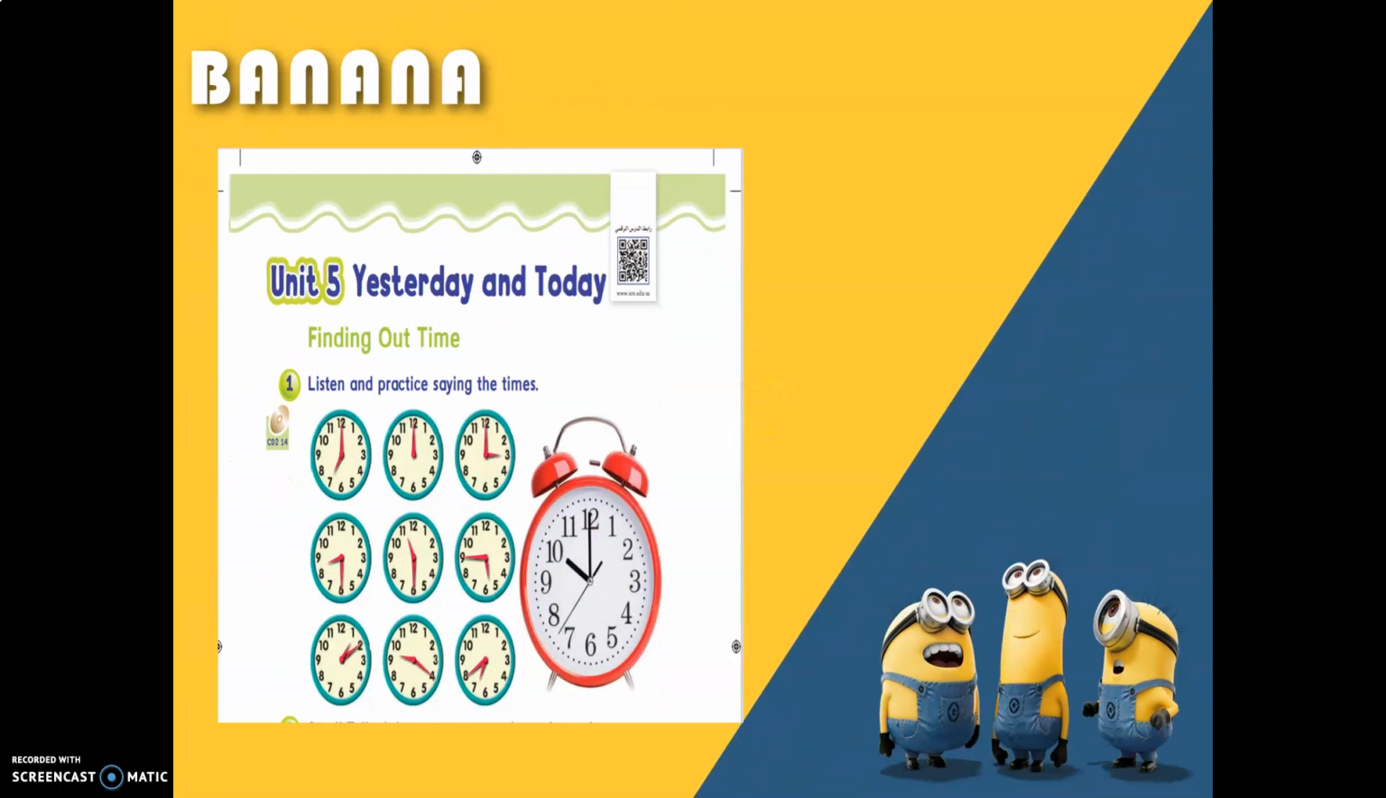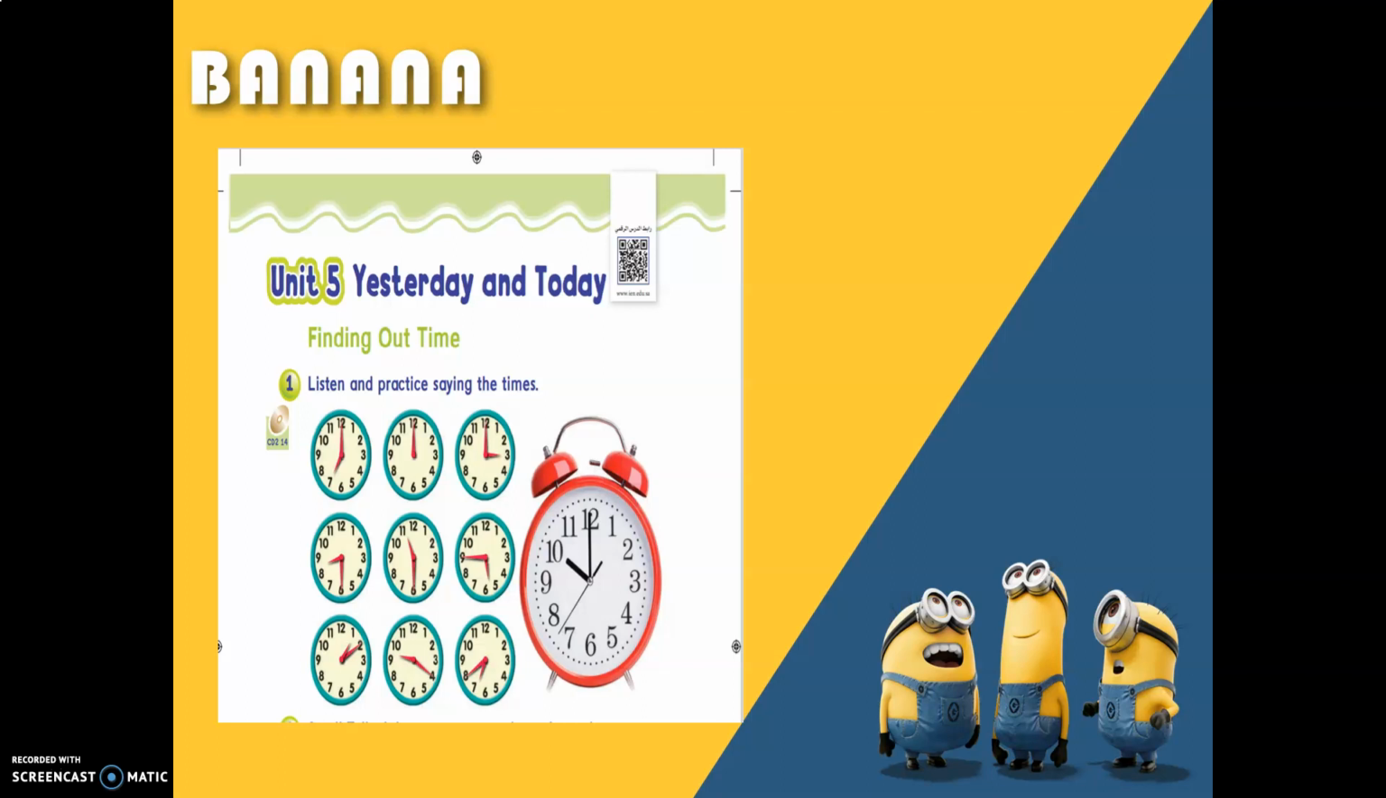Now, my beautiful students, please open your book, page 34 and 35, and listen, okay? My lesson today is so easy. Listen. Unit 5. Yesterday and today. Finding out time. Exercise 1. Listen and practice saying the times.